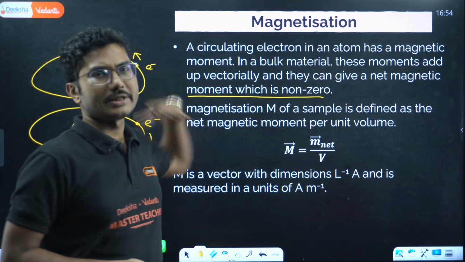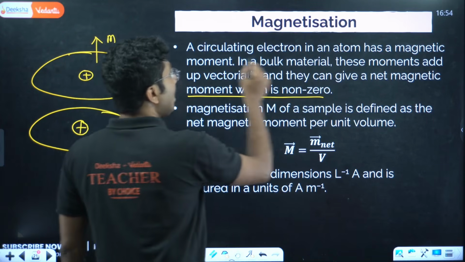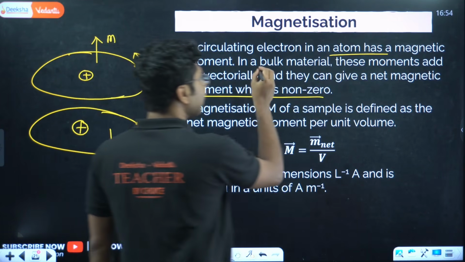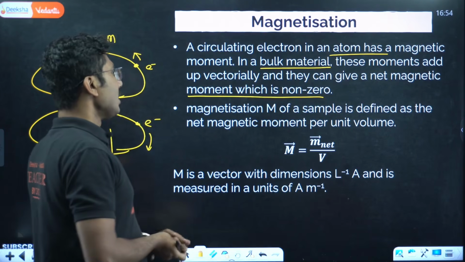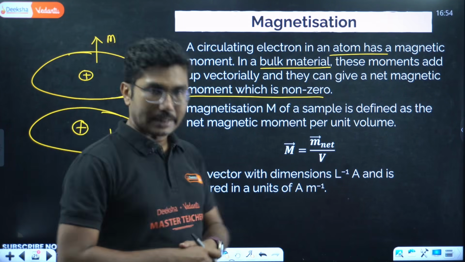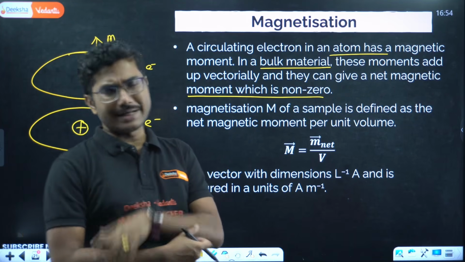So far we were discussing magnets and magnetic moment. Now we are talking about atoms, about materials, bulk material, right? So the context has changed a little bit. Magnetization, capital M, of a sample. Sample means obviously you have iron or copper or any other material.